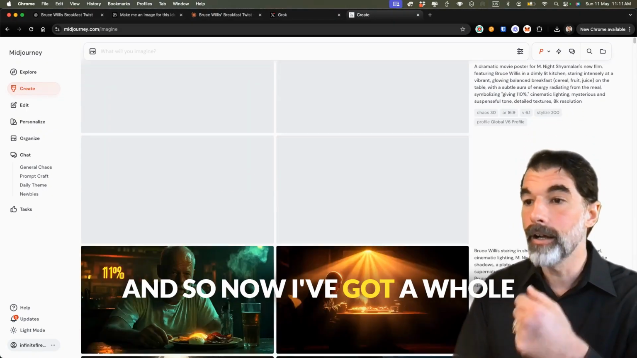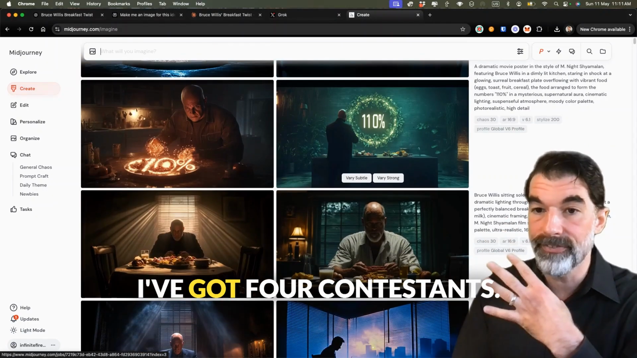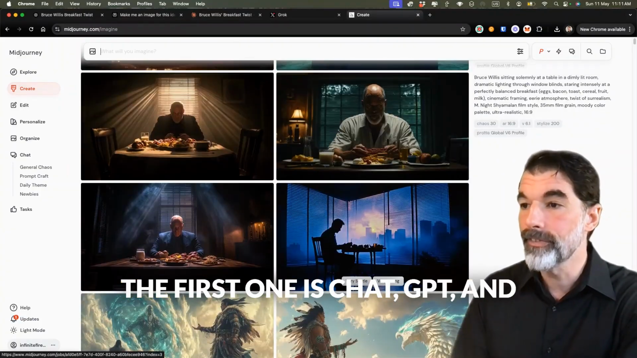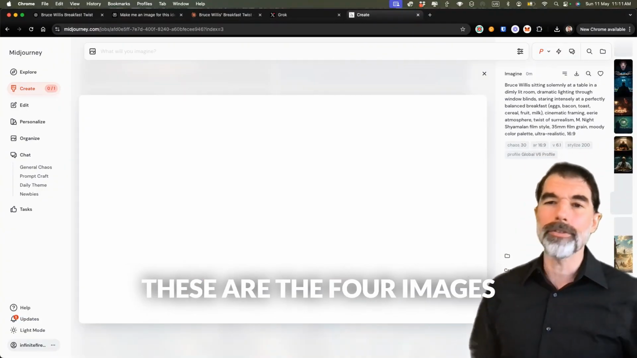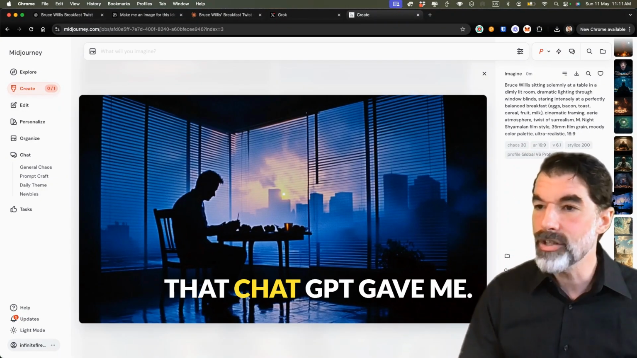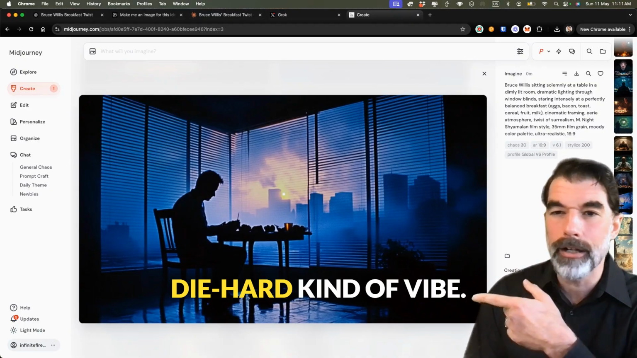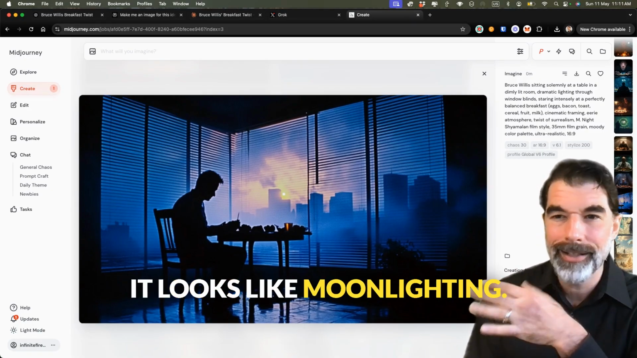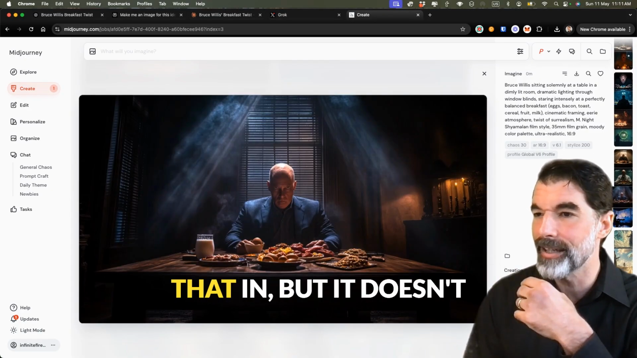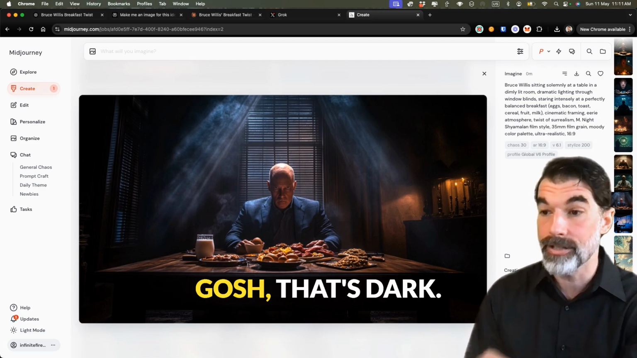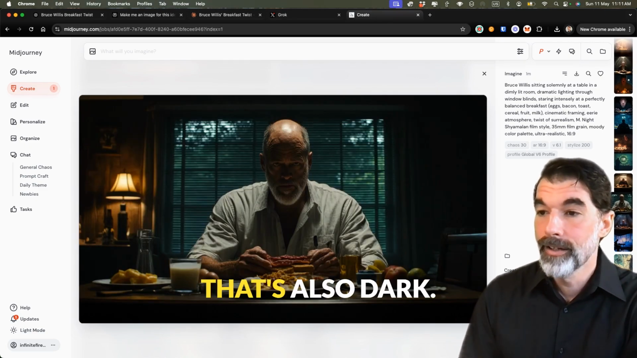Okay, and so now I've got a whole bunch of images cooking. I've got 4 contestants. The first one is ChatGPT, and these are the 4 images that ChatGPT gave me. This has a very Die Hard kind of vibe. It looks like Moonlighting, so I can see why it brought that in, but it doesn't look like breakfast. Gosh, that's dark. That's also dark.